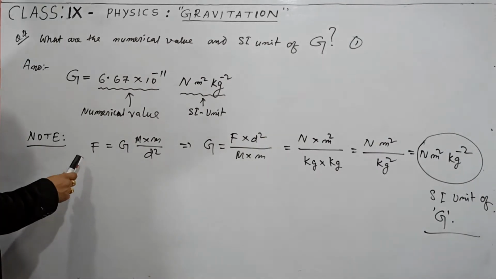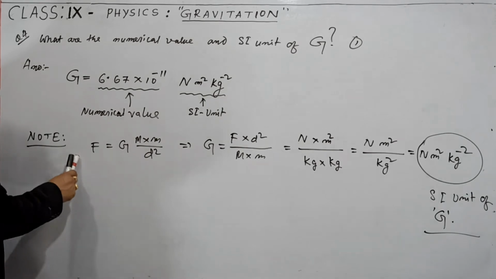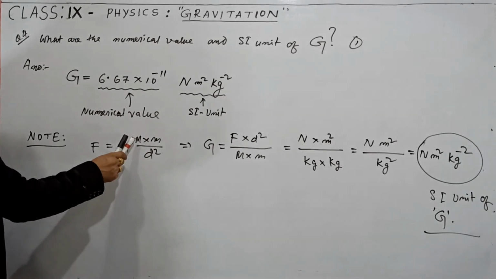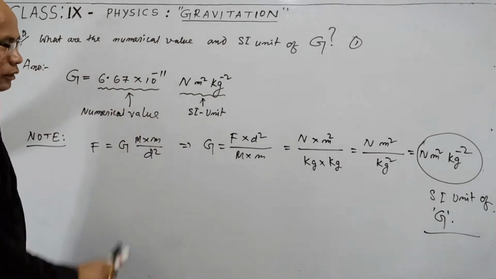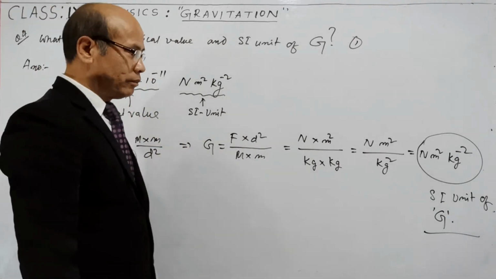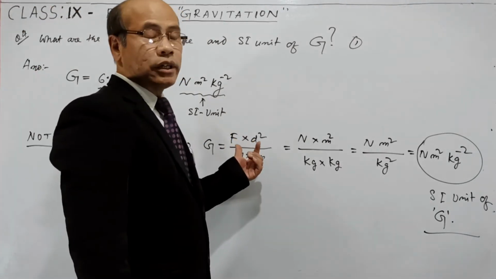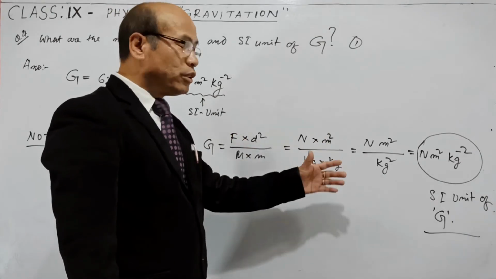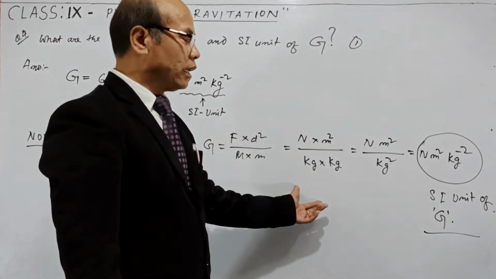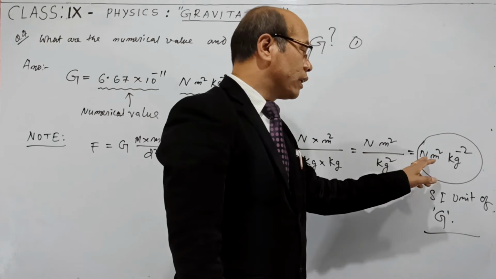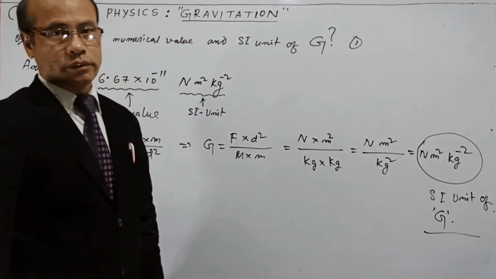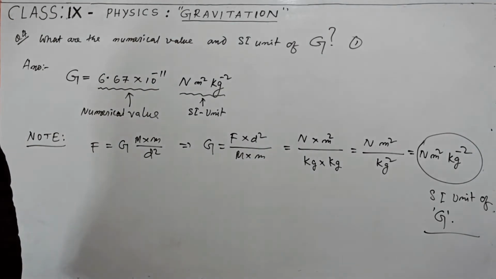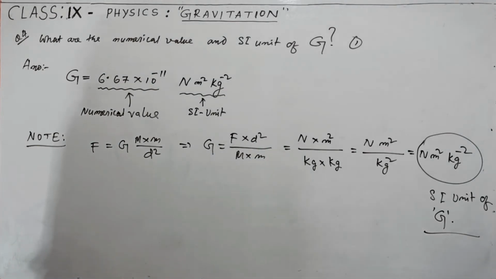In this case also, the corresponding equation is F is equal to G, capital M into small m divided by d square. You write down the value of G in terms of F, d, M, and m, remember their SI units, put them together, and at last we get Newton meter square per kilogram square. This is how we find out the SI unit of the universal gravitational constant.